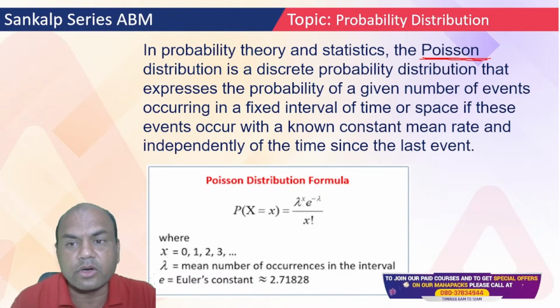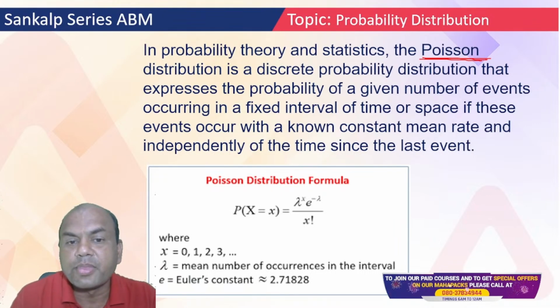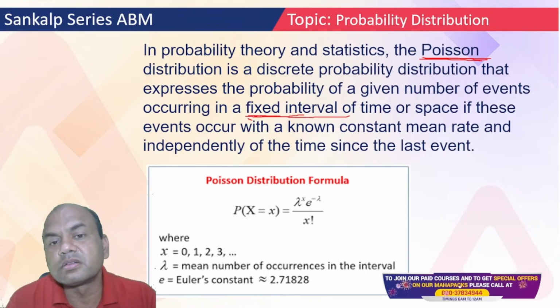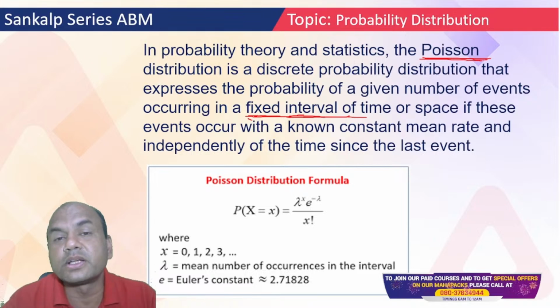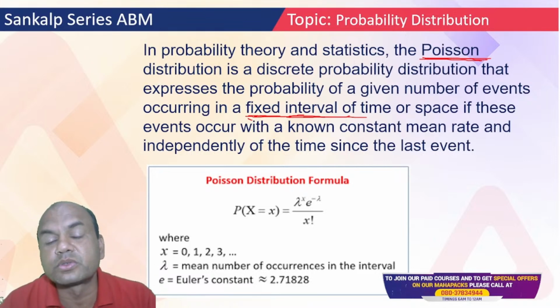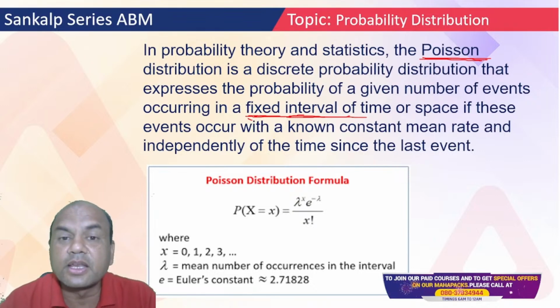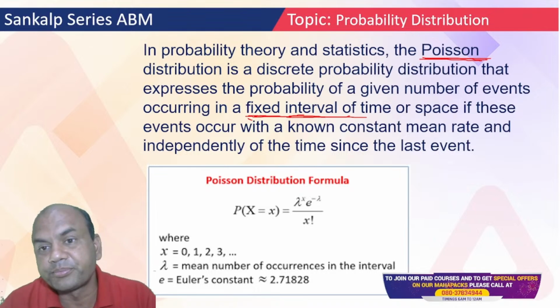And for Poisson, always remember there will be something constant, a fixed interval, something fixed. For example, suppose you are getting some virus, and every 2 hours you are getting almost 3 patients. So this is a constant phenomenon. Poisson will always look for this constant phenomenon.